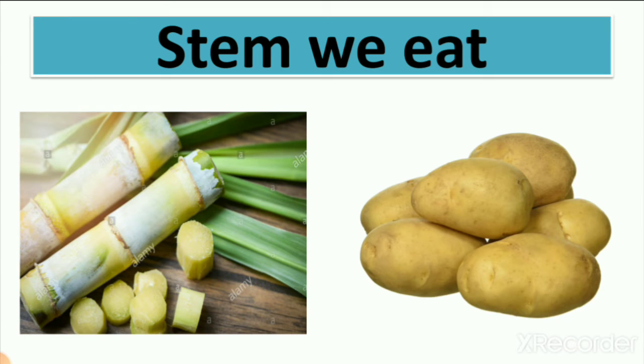Then we learn about the stem, which is a part of the plant, and we eat stem like sugarcane and potato. We also learn that potato is the most used vegetable all over the world. In our house we use potato, right, in every dish. If your mother makes brinjal, your mother adds potato inside the dish.